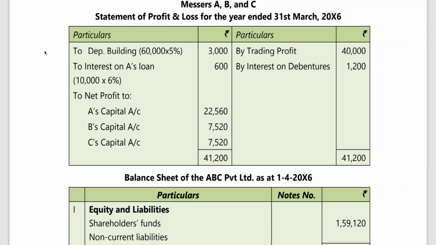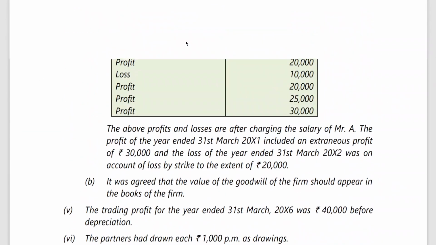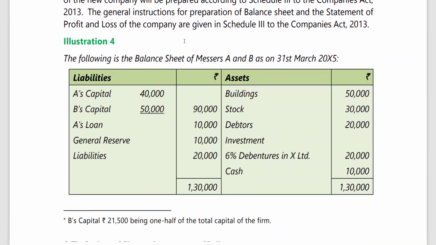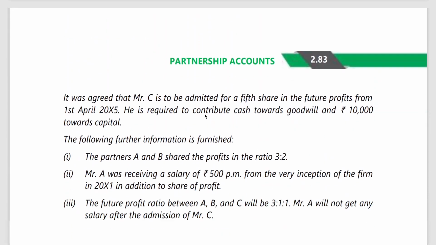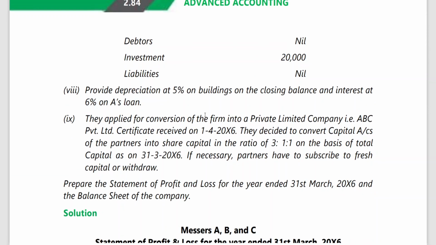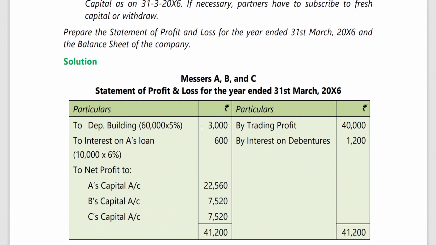Sir, what about interest on loan? Interest on loan is a charge. It is to be debited to the profit and loss account. What is interest on loan? Loan amount is 10,000 given here in the balance sheet. On that, you have to pay interest at the rate of 6%. That's correct. But there is no salary, because after admission of a partner, A is not going to get a salary of 6,000. So that is why that is not there.